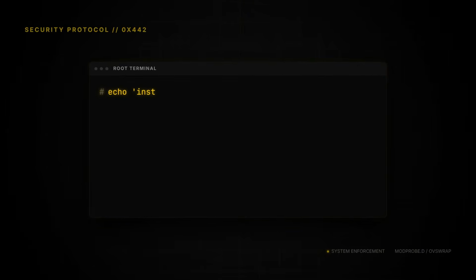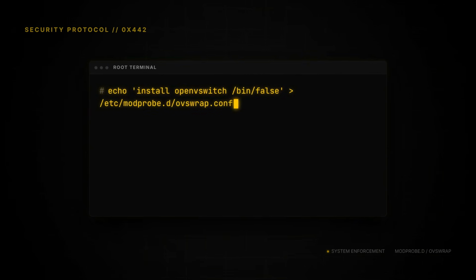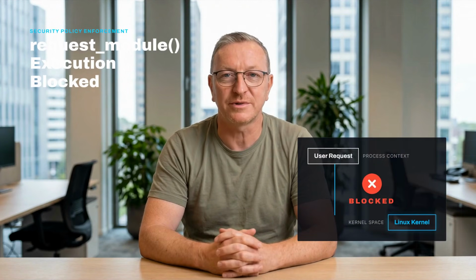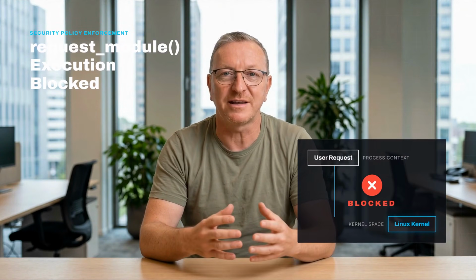You can do this with a single command: echo install openvswitch /bin/false into a new file in /etc/modprobe.d/ovswrap.conf. Notice we are using install /bin/false and not blacklist. A simple blacklist only prevents autoloading at boot. It does not stop the kernel-side request_module call that this exploit triggers. Forcing it to /bin/false kills the load attempt entirely, regardless of where it comes from. It takes effect immediately, and no reboot is required.